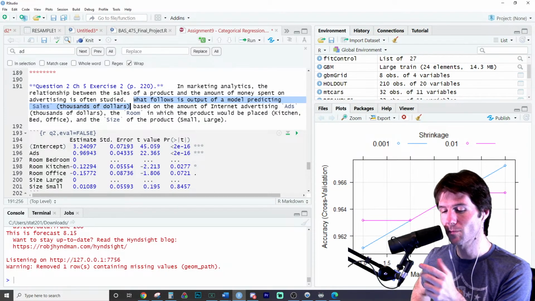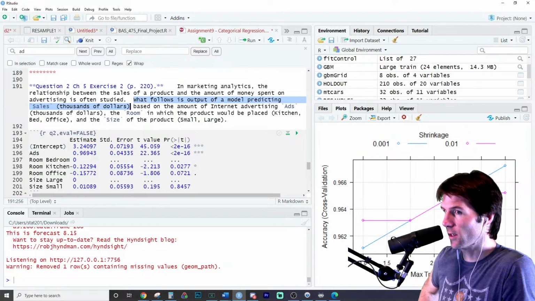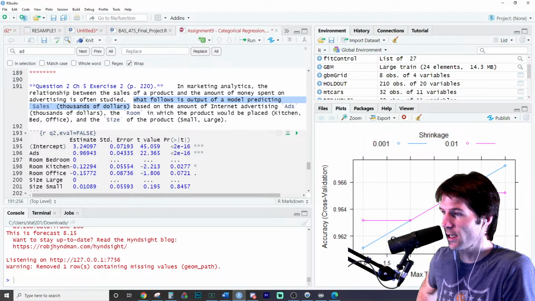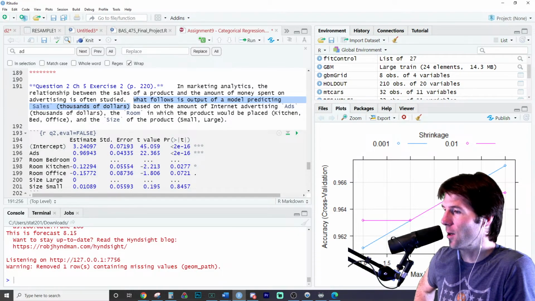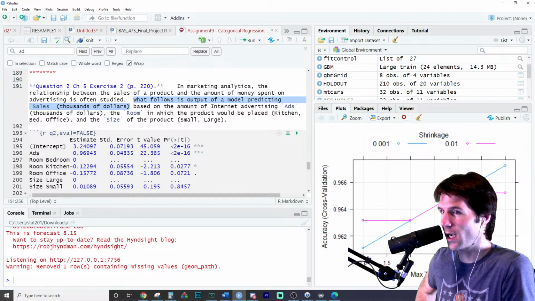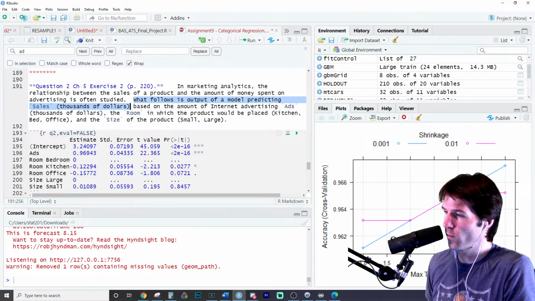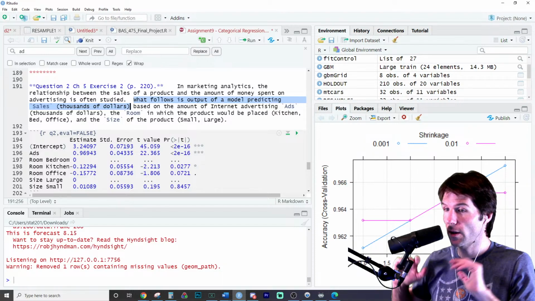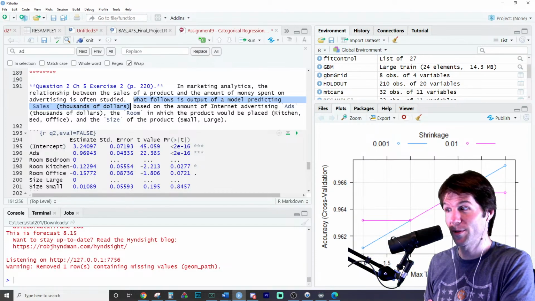I'll repeat it again. Two products that are otherwise identical, but differ in the amount of ads taken out by $1,000. The product that has more ads money spent on it is expected to return a higher sales amount by $969.43. So that means otherwise identical, like they're the same. It helps a lot. Awesome.